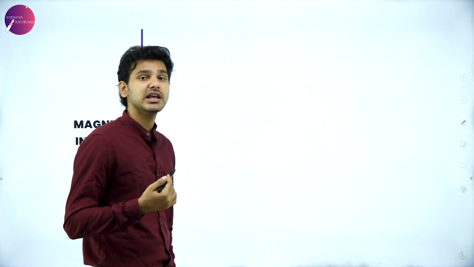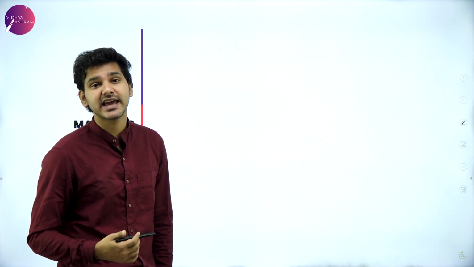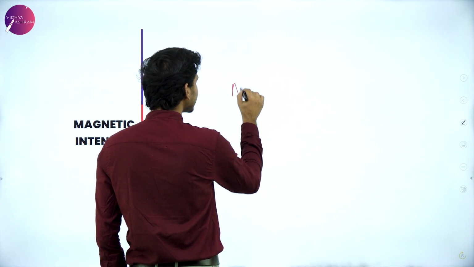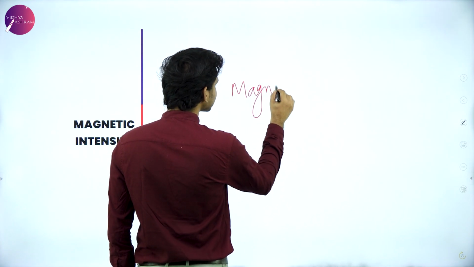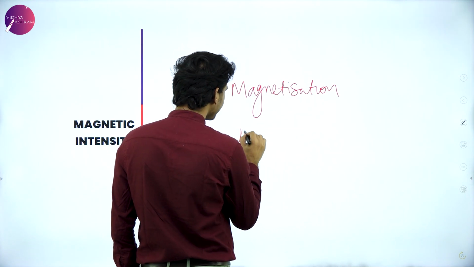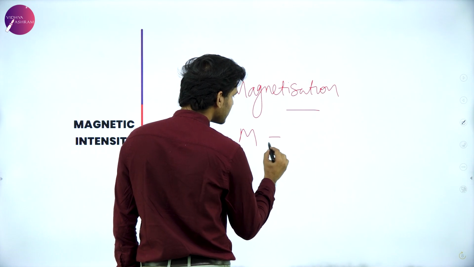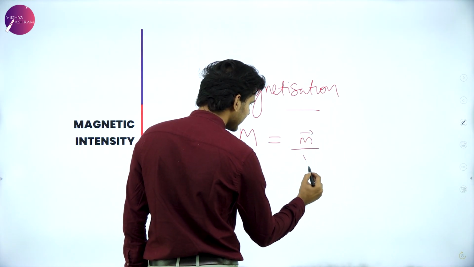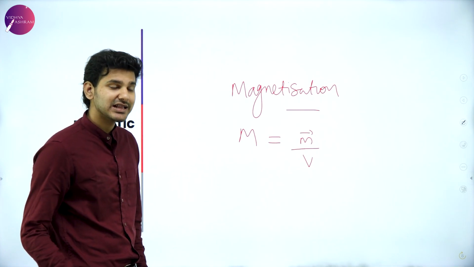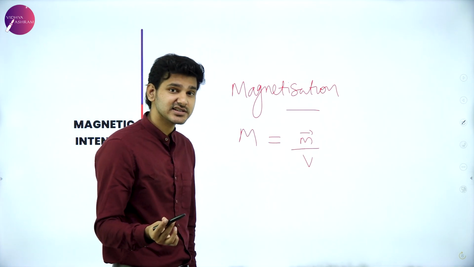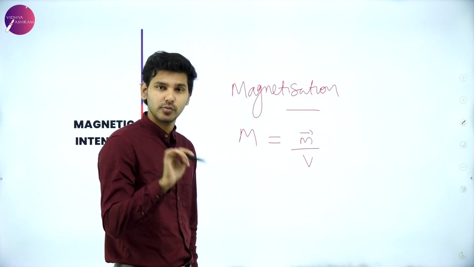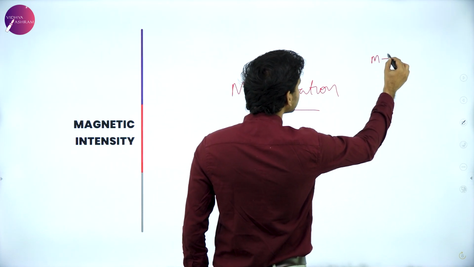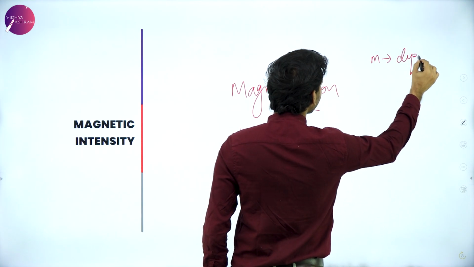So how can we clearly find out to what extent a material can be magnetized or made similar to a magnet? We can say that magnetization M is equal to vector m divided by V. Here, this vector m is the dipole magnetic moment, or magnetic dipole moment. We can say that m is nothing but the dipole moment.